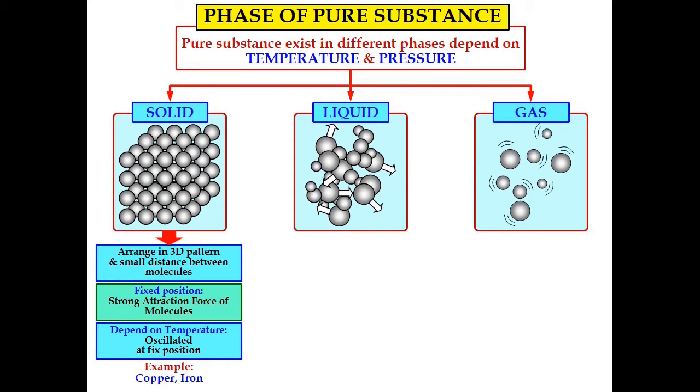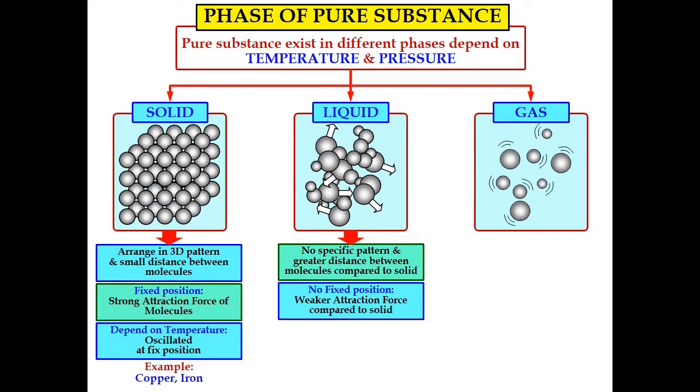And the second phase of the pure substance is liquid. For the liquid, in terms of molecule arrangement, there is no specific pattern, and in terms of distance, the liquid will have a greater distance between molecules compared to solid. There is no fixed position due to the weaker attraction force between the molecules compared to solid, and the activities of the molecule also depend on the temperature, and the molecules will rotate and translate freely.